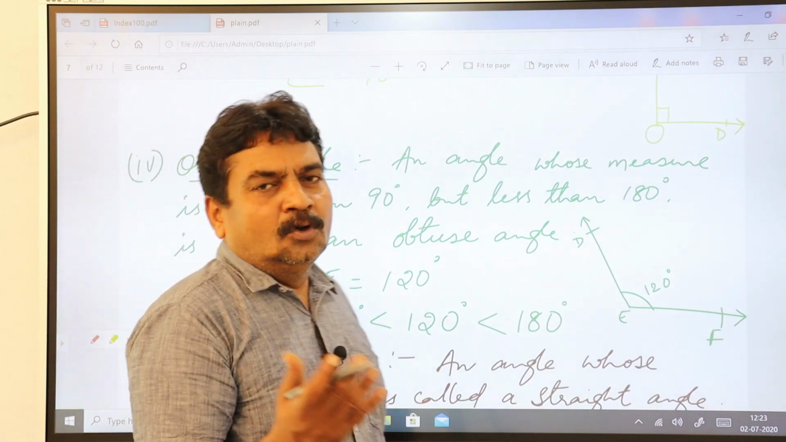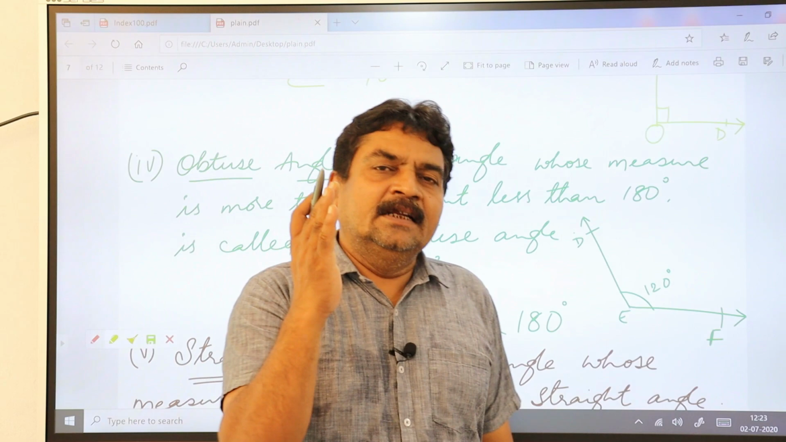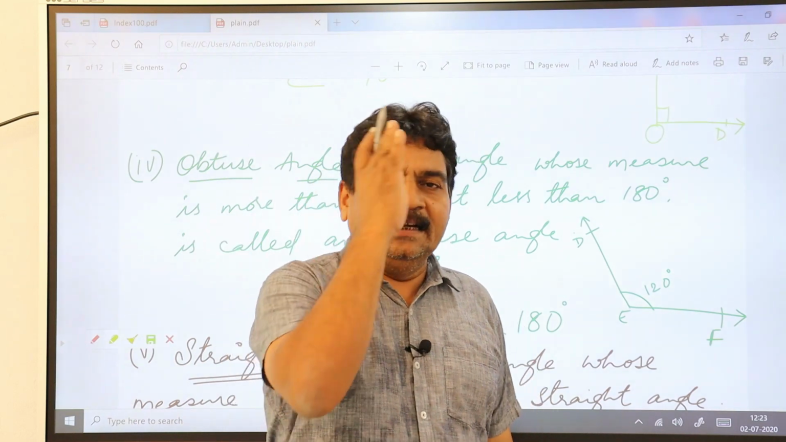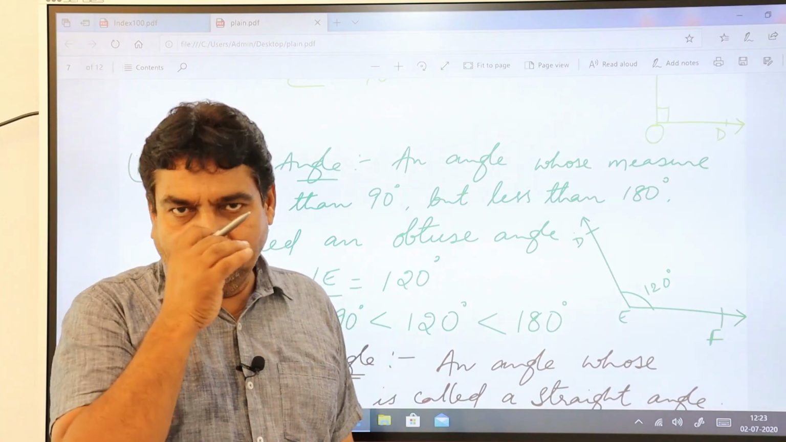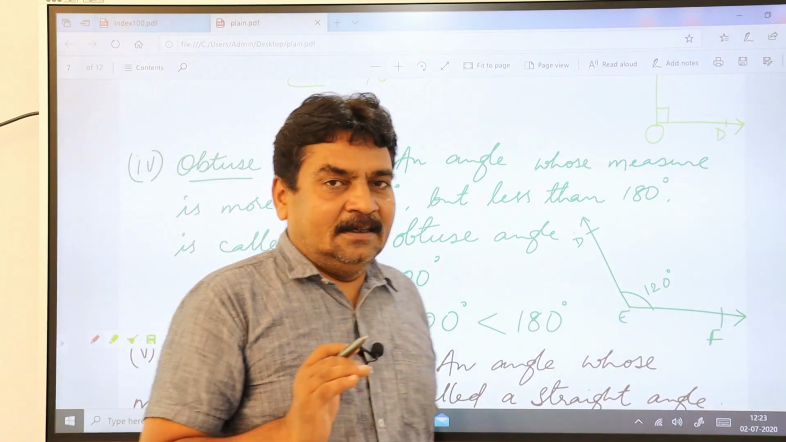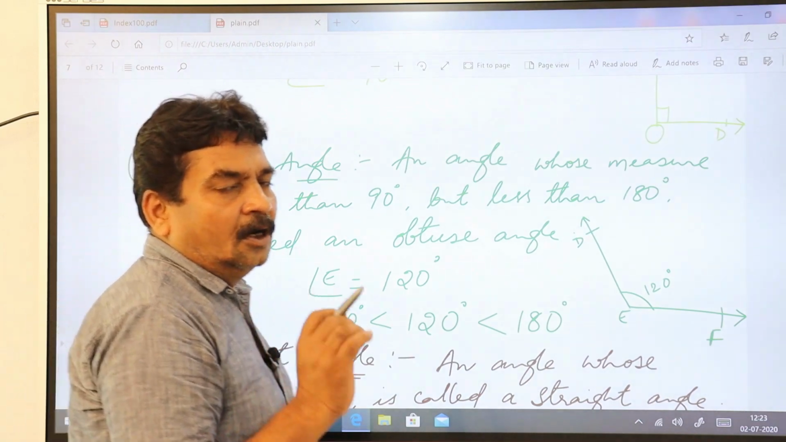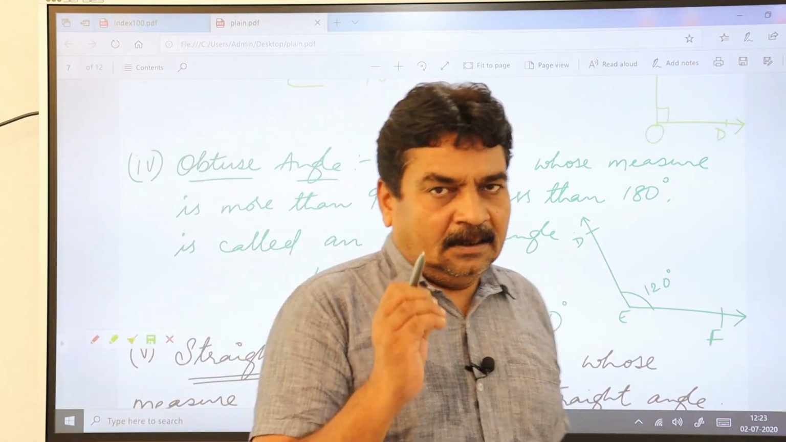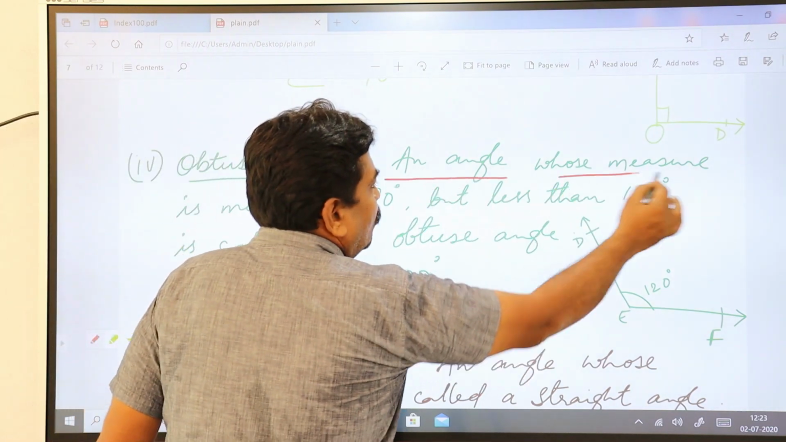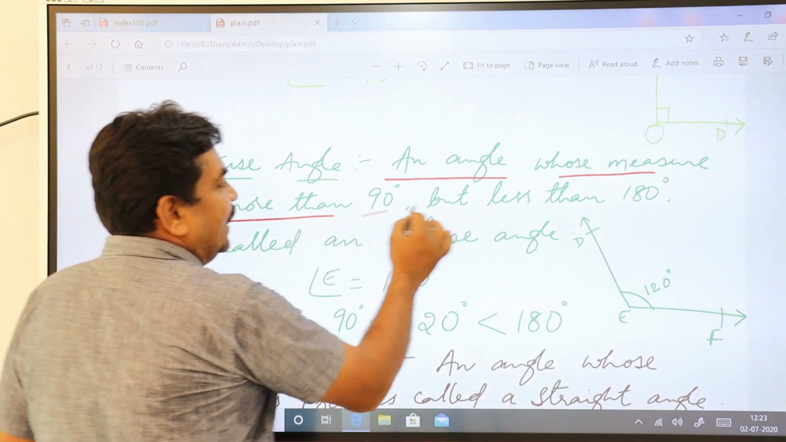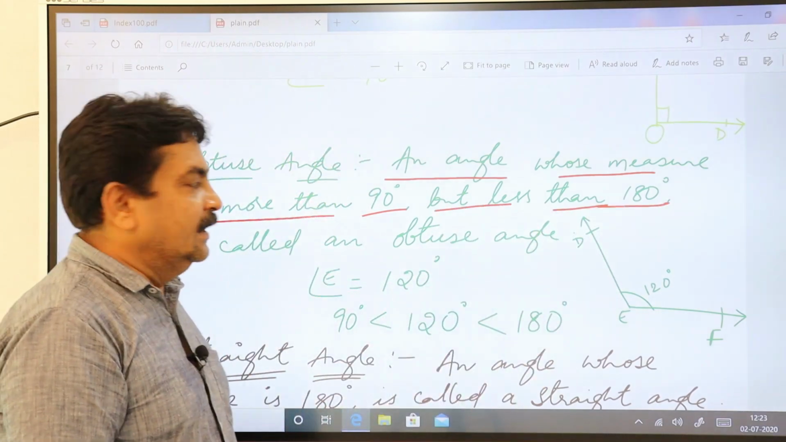Obtuse angle. You know what is zero angle, what is acute angle, less than 90, what is right angle, exactly 90. When it goes beyond 90 but is less than 180 degrees, such a measure of angle you call an obtuse angle. I'll read the definition now. An angle whose measure is more than 90 degrees but less than 180 degrees.